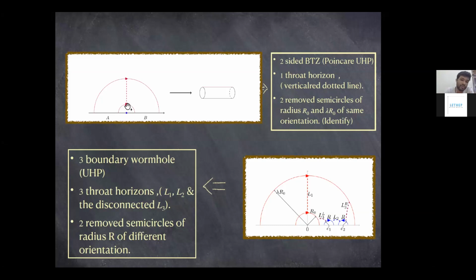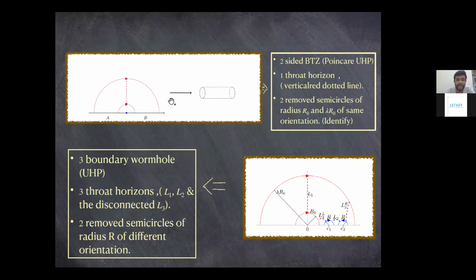So here we remove this point, and so the fundamental domain, or the region of the BTZ, would be the region in between these two red semicircles. And here the boundaries of the exits, so you can see the cylinder and the boundaries would be at the two sides of it. For example, in this case, A and B are the boundaries of the two-sided BTZ.